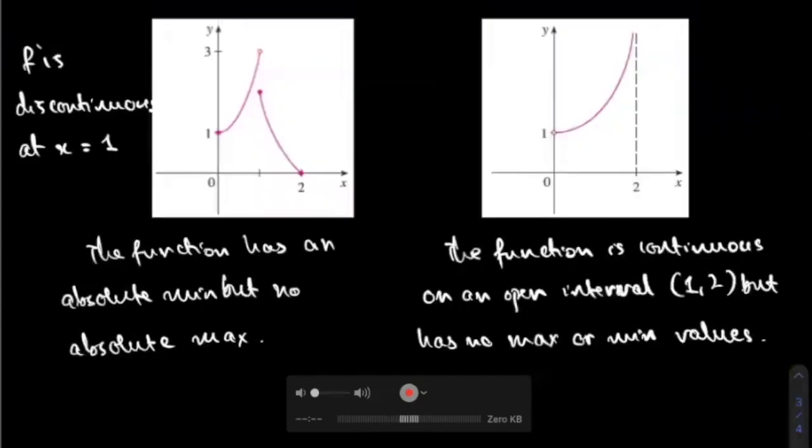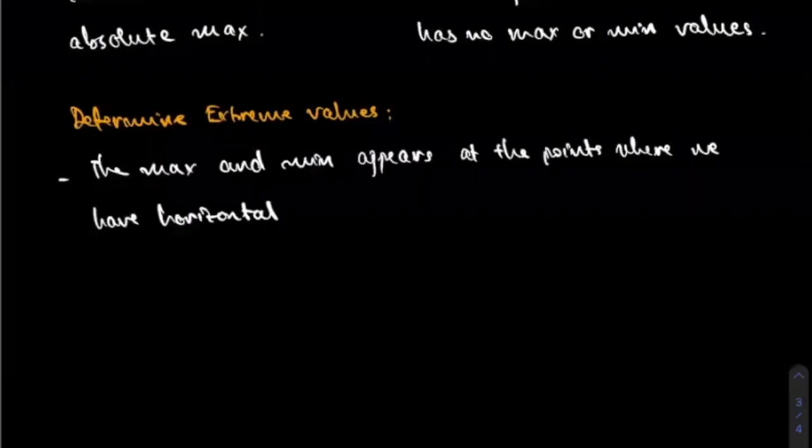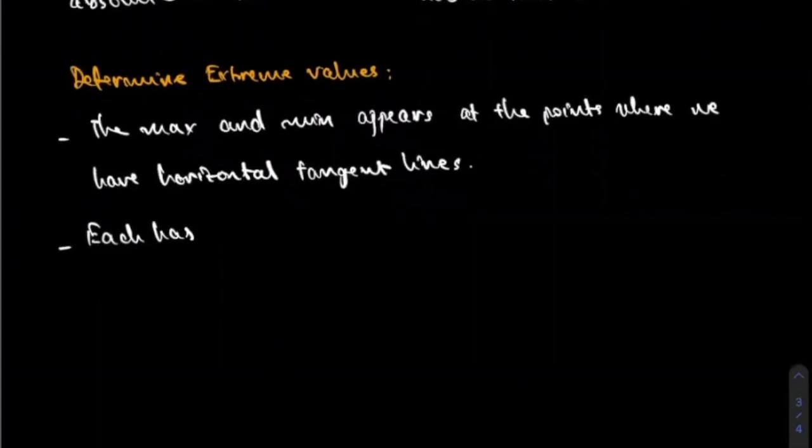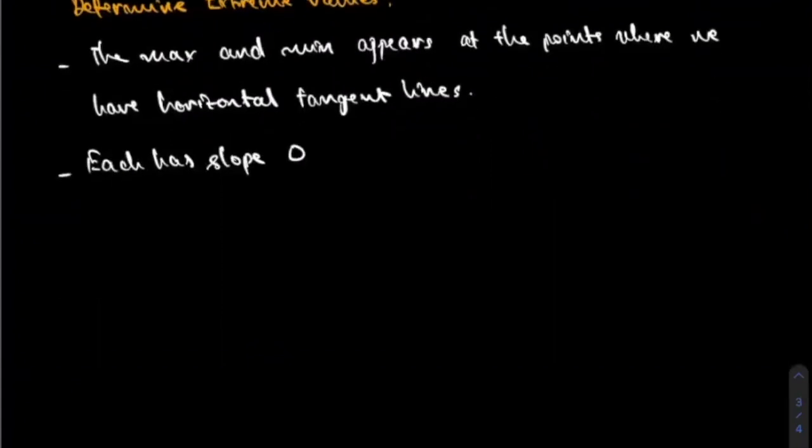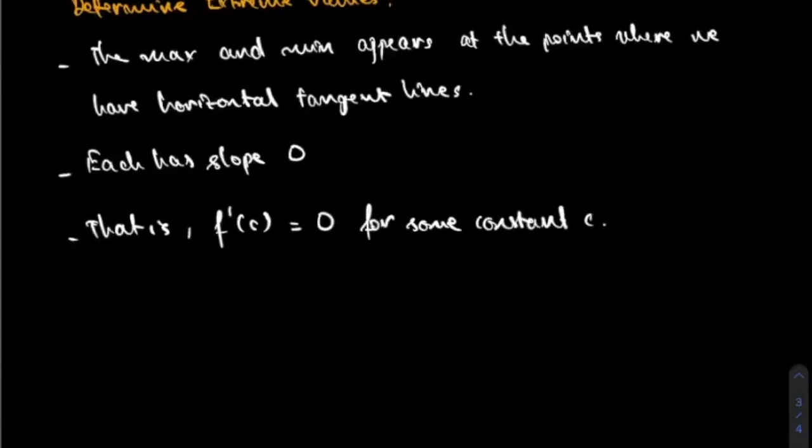No matter where you consider the point, you cannot find the absolute maximum value or minimum value at all. The maximum and minimum appear at the point where we have the horizontal tangent line, so each has slope 0. The slope is related to the derivative, so that is f prime of c equal to 0 for some constant c. Most of the time we're looking for the derivative of the function and evaluating it at the point c such that f prime of c is equal to 0.